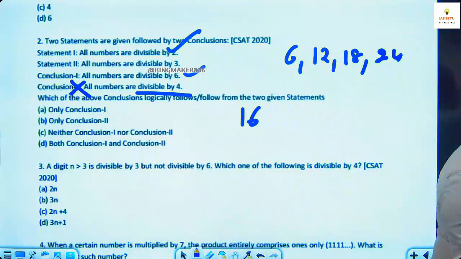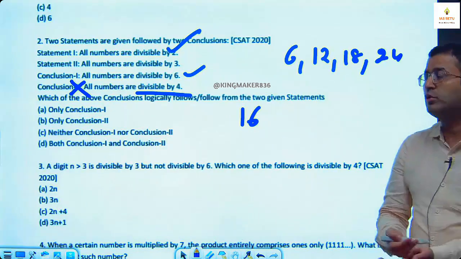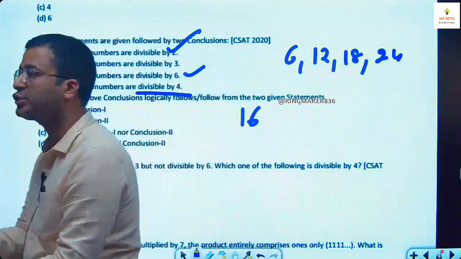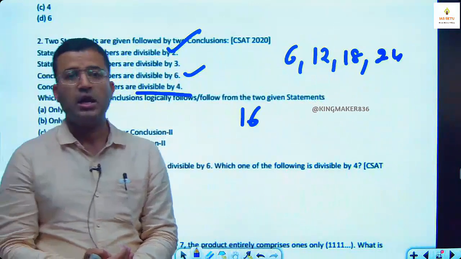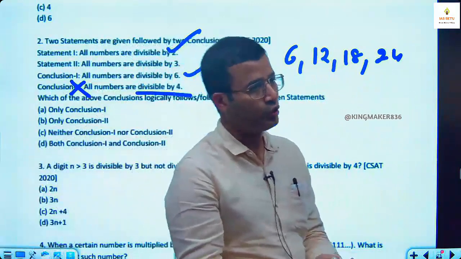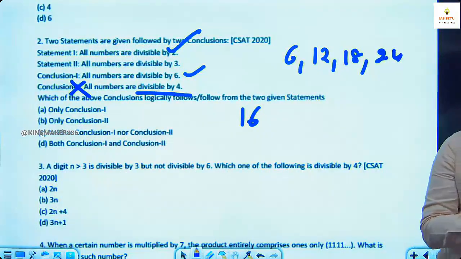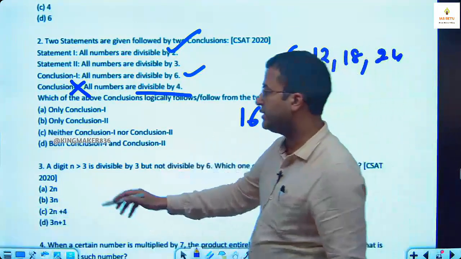Only the first conclusion can be followed, because if all numbers are divisible by 2 as well as 3, it means this number has to be divisible by 6. अगर कोई नंबर 2 से और 3 दोनों से डिवाइड होता है तो वो 6 से होगा ही होगा. Is this clear? So the answer is A.